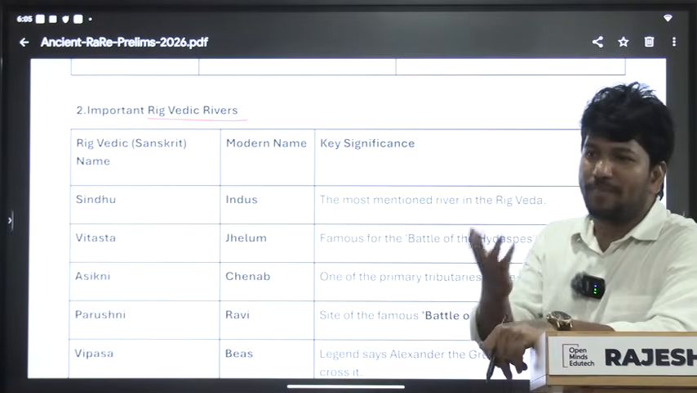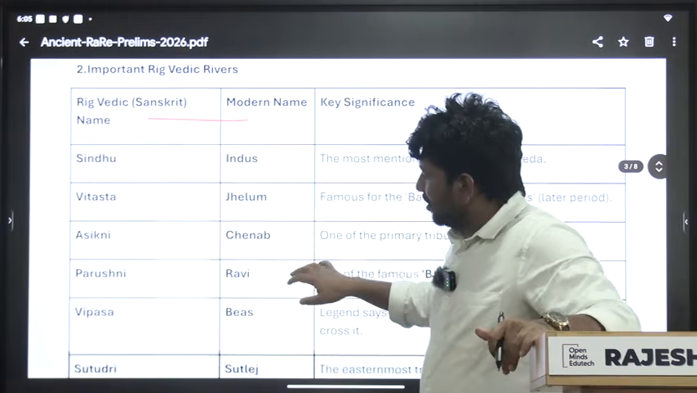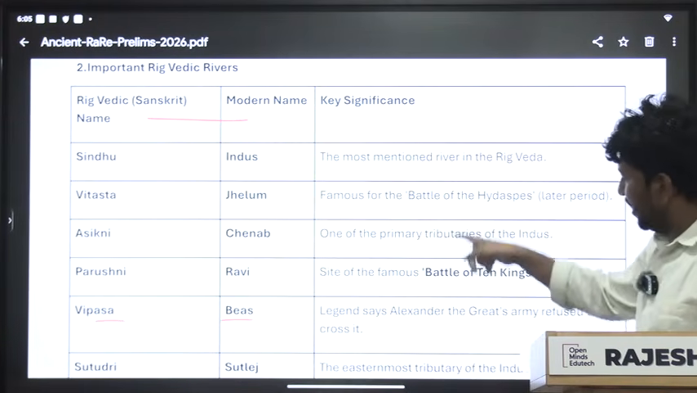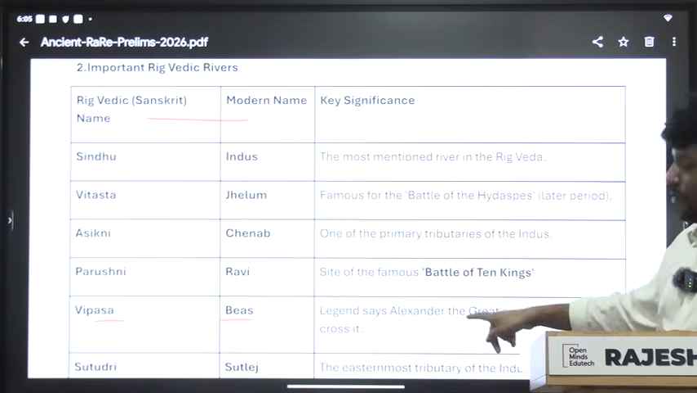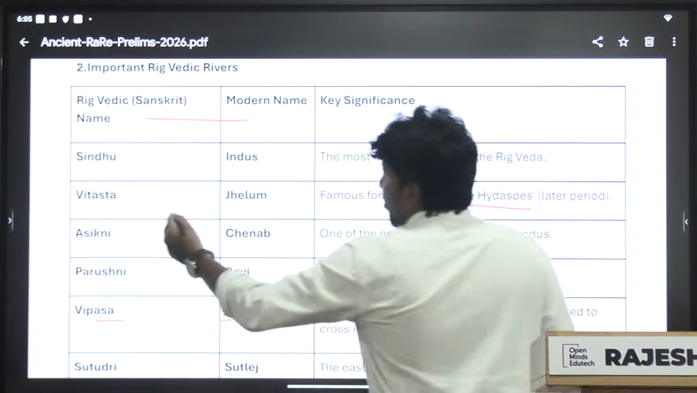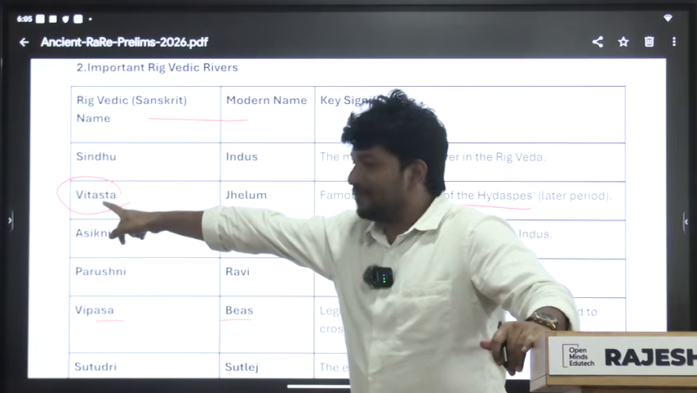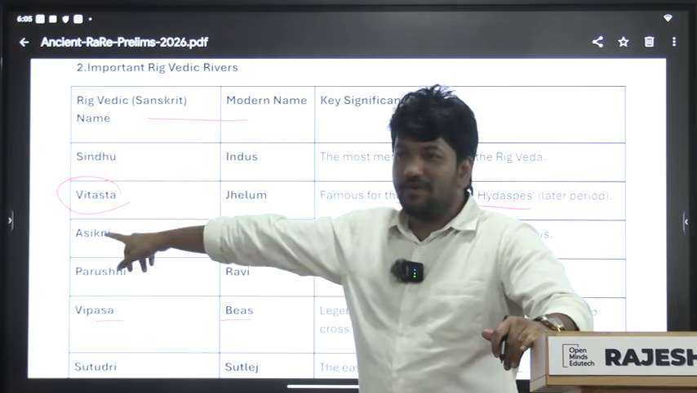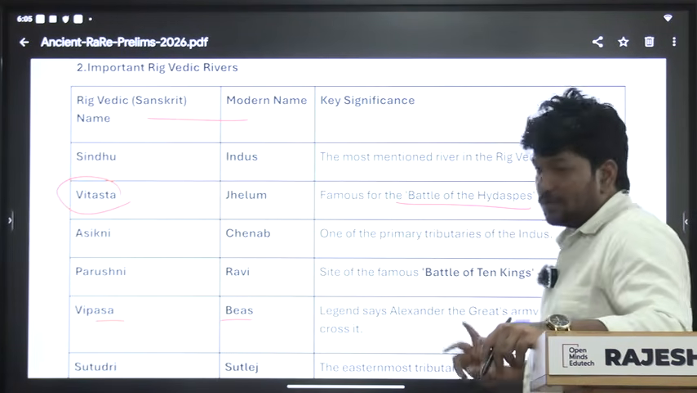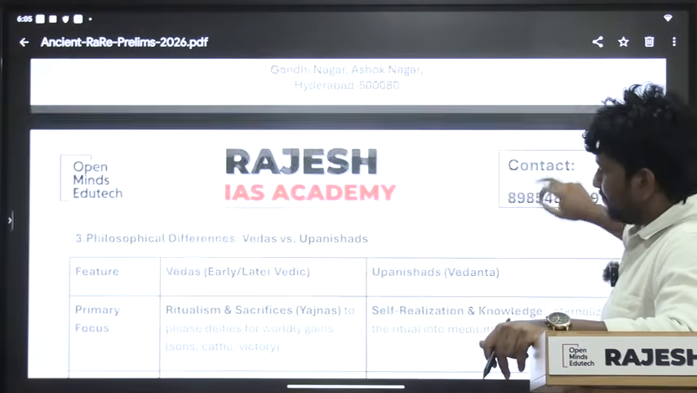Before prelims, you just have to read this PDF. See, river Vipasa means Bias, and we have given importance to it also. In future, if they want to make it difficult, instead of Jhelum they can say Vitasta. So just have a glimpse. Theme 2: in the Vedic period they are asking questions on rivers, and differences.